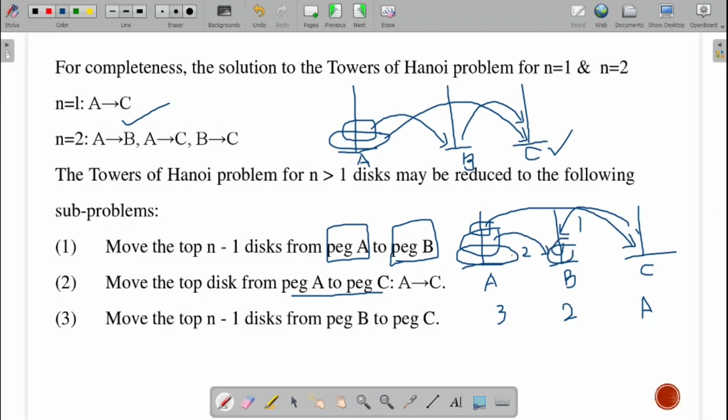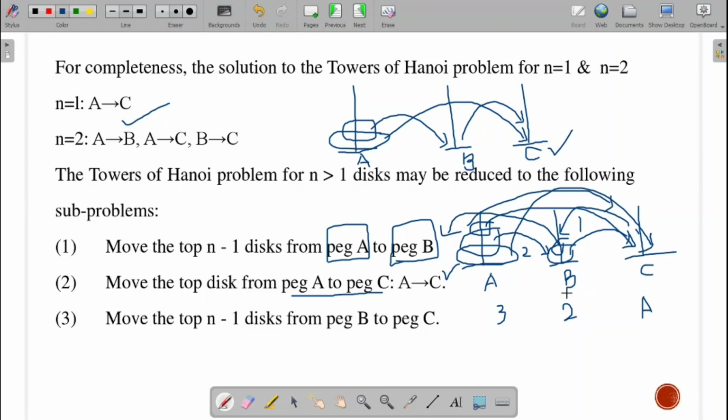Then next, the last disk, I will put on C, from A to C. This is the move, that is A to C. Fine. Again, what I will do, from B to C. Now this is moved. Then the first disk I will put over here, then the later disk I will put on top of it.